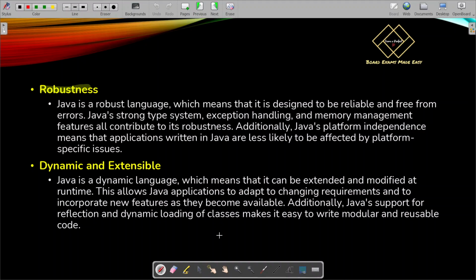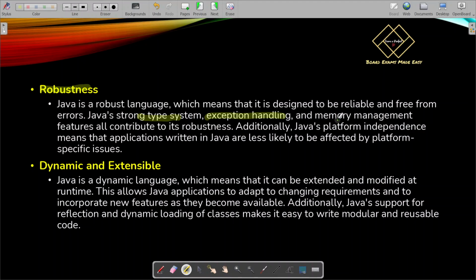Java has a type system, typecasting, which we will learn later. It also has exception handling. What is exception handling? Whenever a Java program runs into an error, there are exceptions so that the Java program does not get terminated abruptly. It will continue its execution, and it will provide the output except for the part which was erroneous, or the part which contained the error. Other than that, the whole program will get executed.